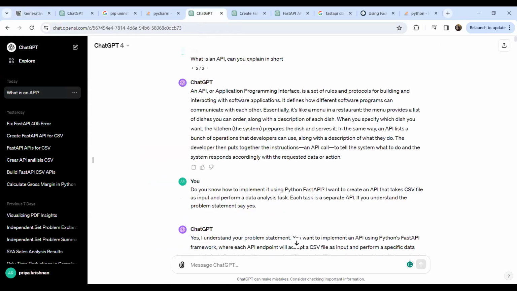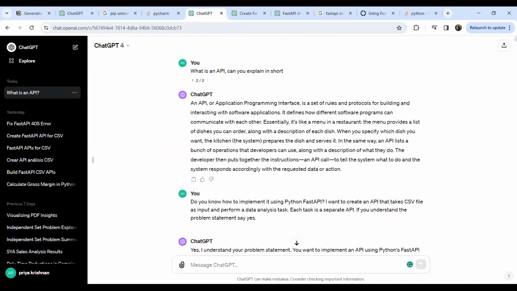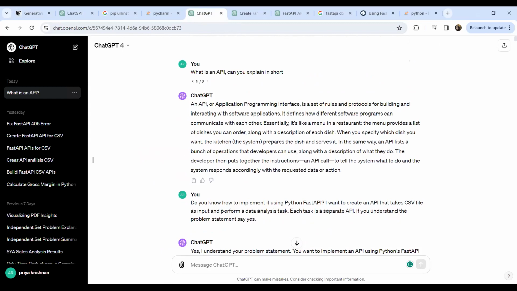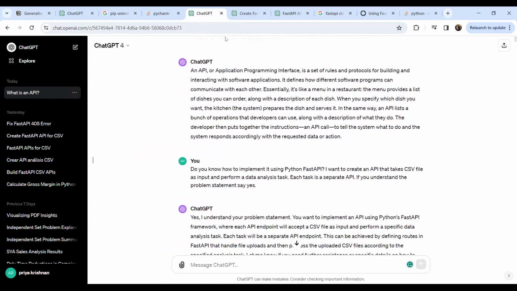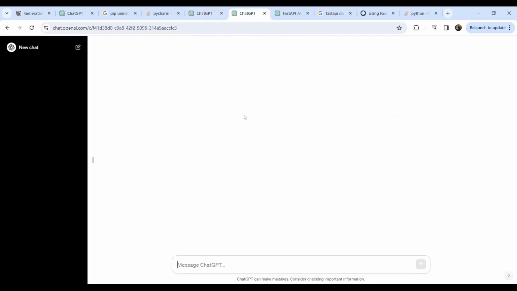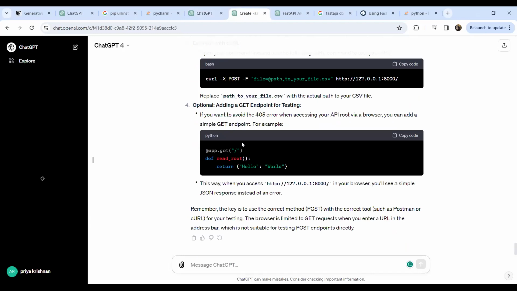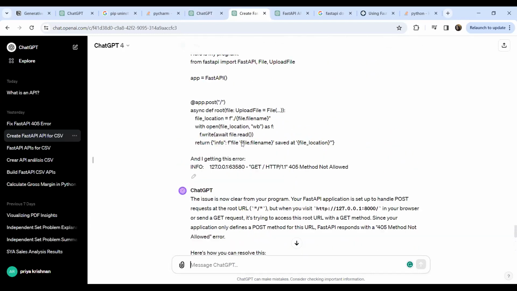Whatever I shared on the chat was a fair draft, so that is what I'm going to begin with now. But then there is a rough draft of ChatGPT with all the error messages that I went through, how it was able to answer, and how I resolved certain issues. So all these things we'll be seeing now.